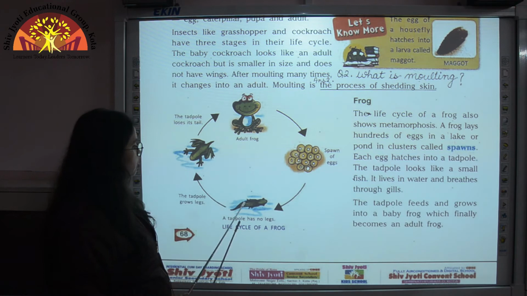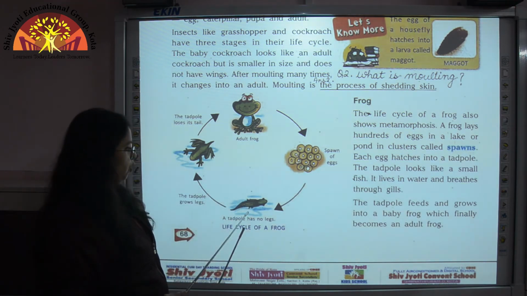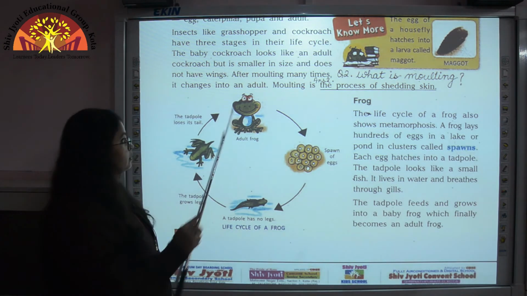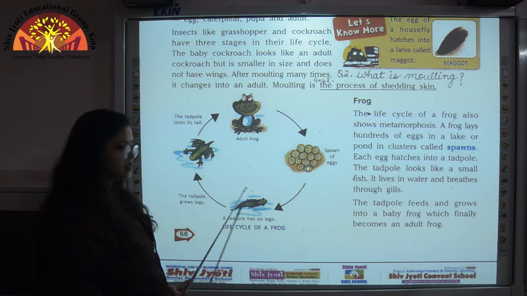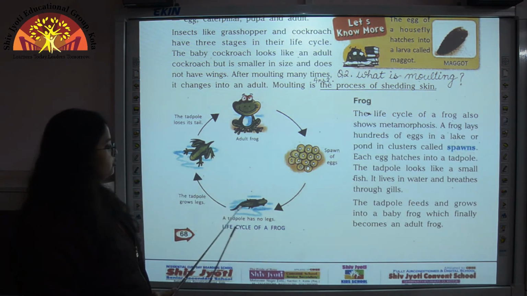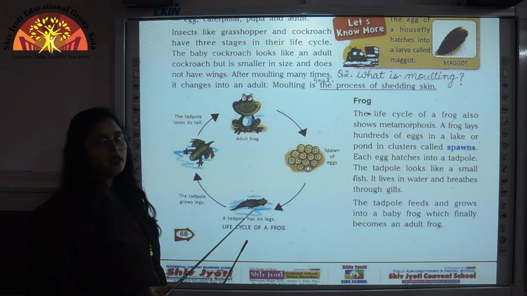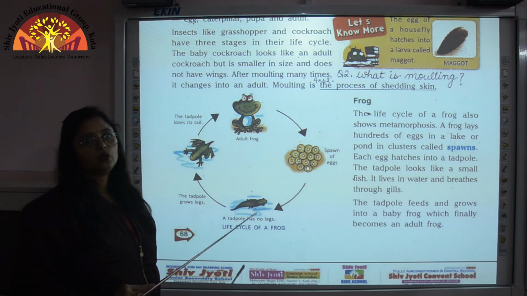Now children, here also metamorphosis is seen. How? Because the young form of the frog looks different from the adult form. How does it look different? This young form, that is the tadpole, looks like a small fish. It has a tail, it does not have legs and hands, and it can swim in water. It has gills to breathe.